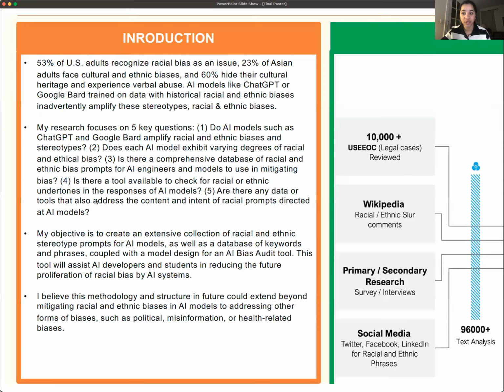My research focuses on five crucial questions to assess if AI models reinforce these biases and to what extent. It explores the existence of tools or databases for detecting racial or ethnic biases that AI engineers can use to mitigate these issues while considering the context and intent behind racial prompts.